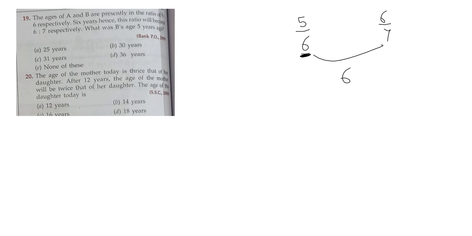It is also a very easy question. Difference here is 1, here also is 1. So the value of 1 will be 6. So the value of 6 will be 36. But we have to find out the age 5 years ago, sorry, 5 years ago we have to find out. So 5 years ago means we will minus 5 from it. It will become 31, and answer will be 31. So it is a very easy question. Let's go to the next.